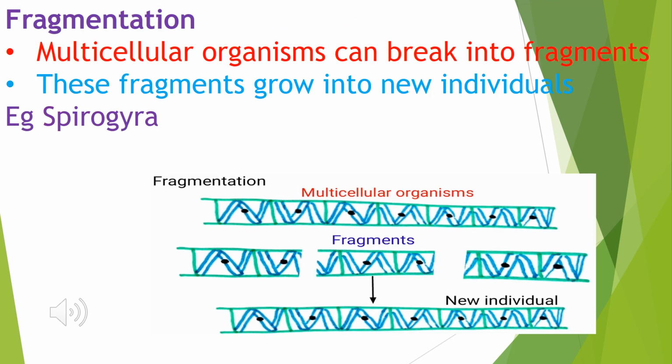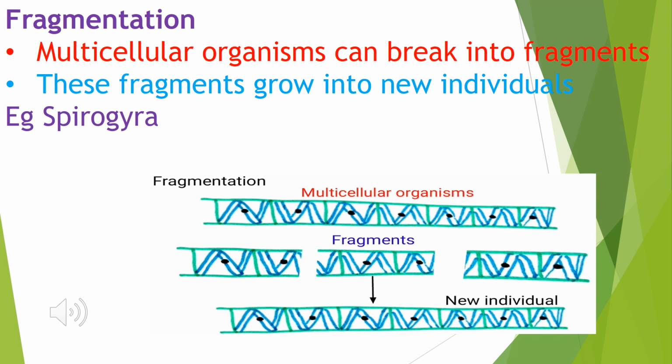Fragmentation. Multicellular organisms can break into fragments due to one reason or another. These reasons may be environmental, physical, or chemical. These fragments which are broken grow into a new individual which is the same copy of the parent. Here I am giving you the example of Spirogyra. As you can see, the fragment of the Spirogyra is long, and it is a multicellular organism because it contains n number of nuclei. The black dots which you can see are the nuclei.